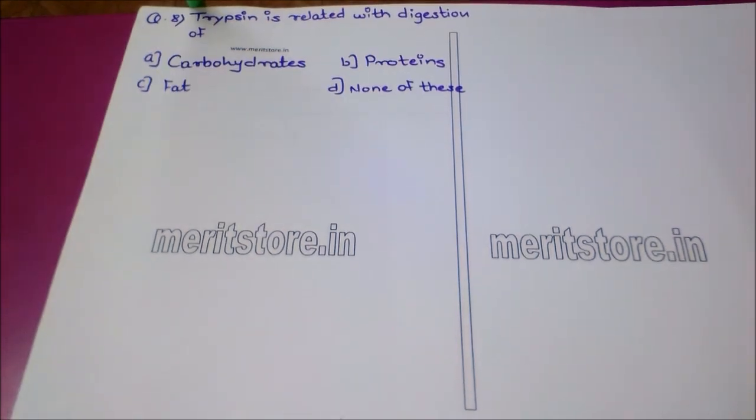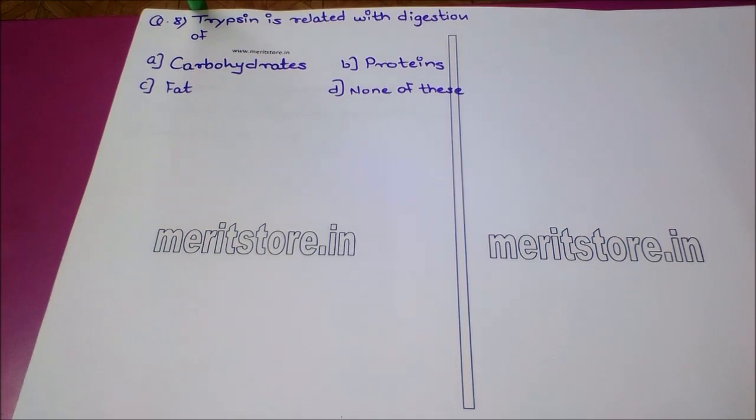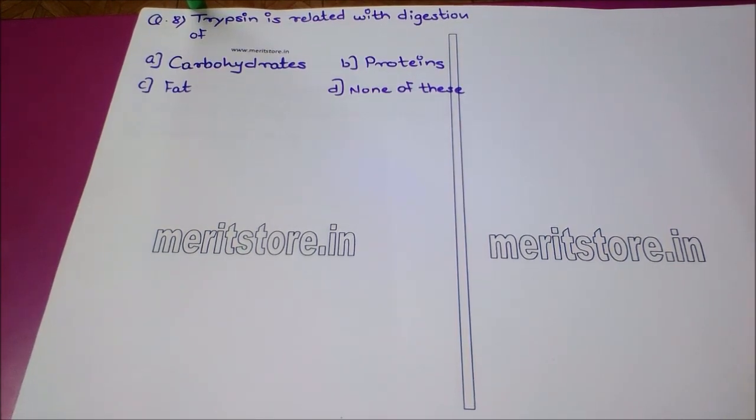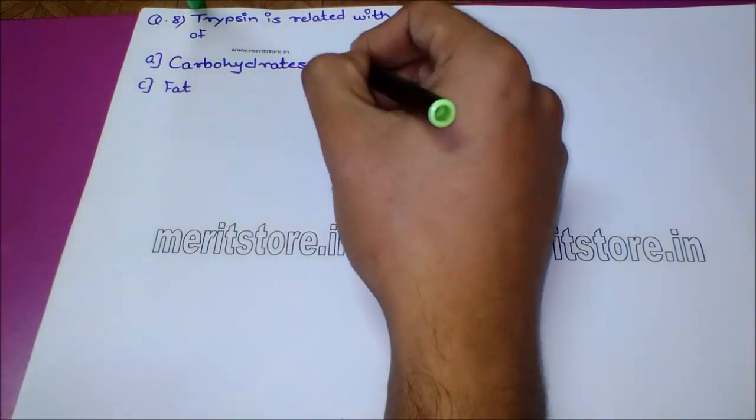The next question is, trypsin is related with digestion of option A, carbohydrates. Option B, proteins. Option C, fat. And option D, none of these. The correct answer to this question is option B, which is proteins.